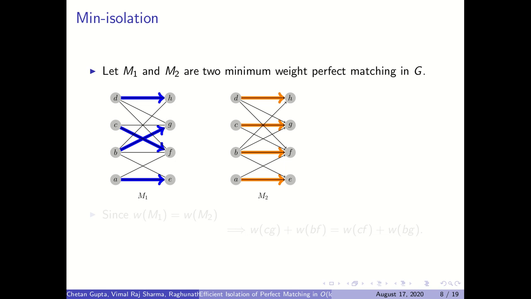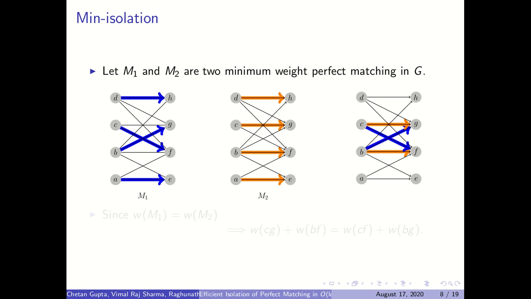We take the disjoint union of these two perfect matchings. The top and bottom edges are common, so we'll remove them, and the rest of the edges are CG and BF, and CF and BG. Since the weights of M1 and M2 are the same, we can say that the weight of these two orange edges is the same as the weight of these two blue edges.